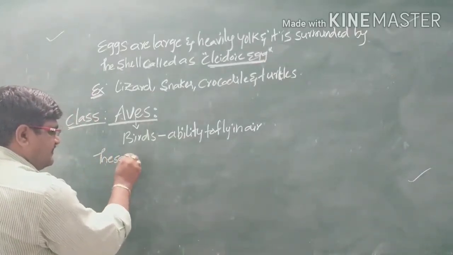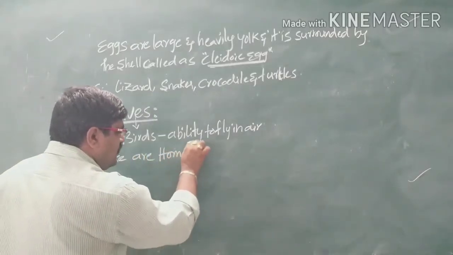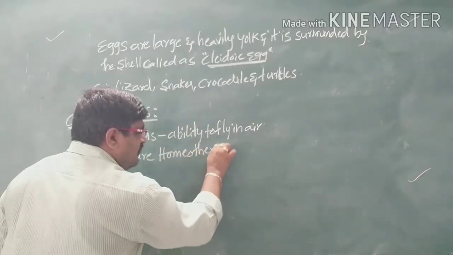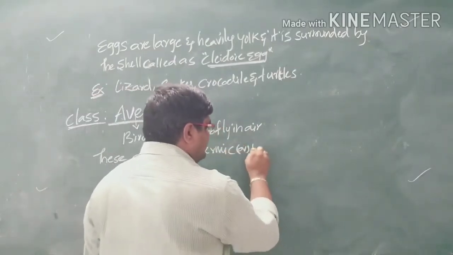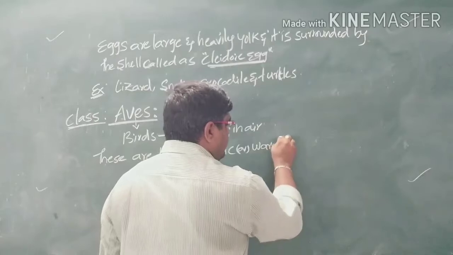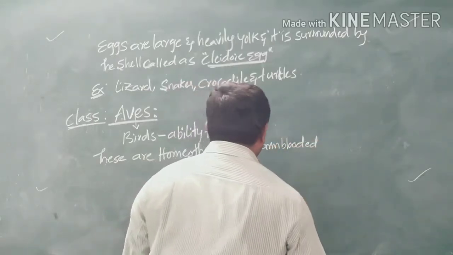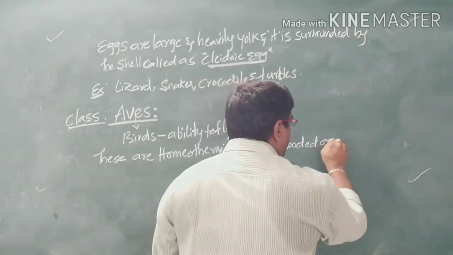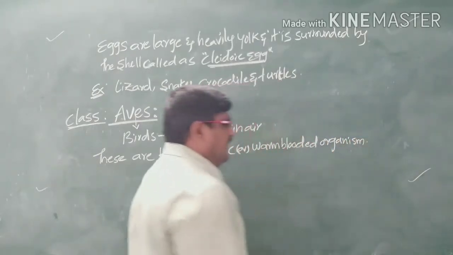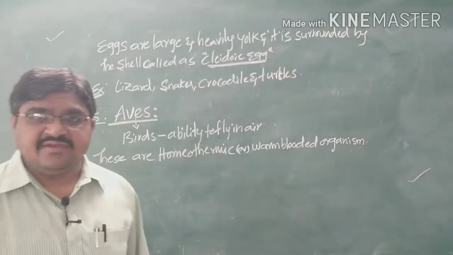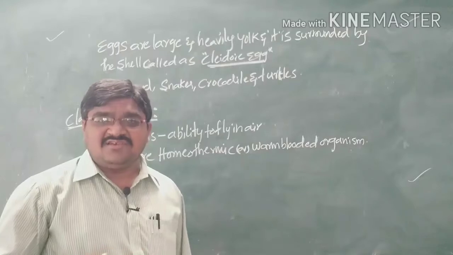These are homeothermic or warm-blooded organisms. That means, according to the environment, the body temperature does not change.